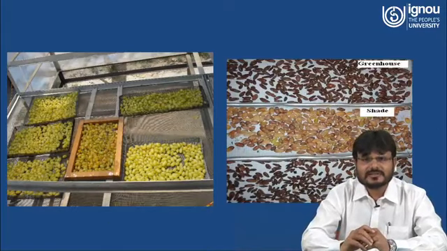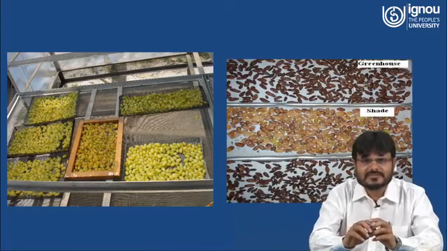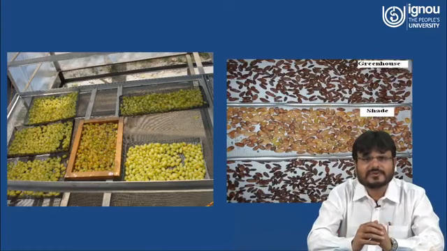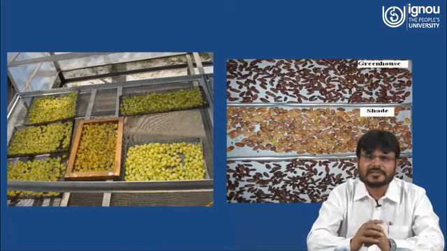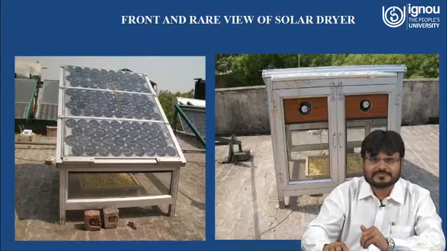Here you can see how the raisins are dried. This may be the sorter tray, so 1, 2, 3, 4, 5 trays are used, and here you can see if you are drying these raisins or kismis, if it is placed in the green enclosure, how you can see the quality. If it is dried in the open area, then you can see, and if you are using the shade. So here we can see if it was dried inside of the chamber, the quality of that raisin is very good in comparison to the other two.